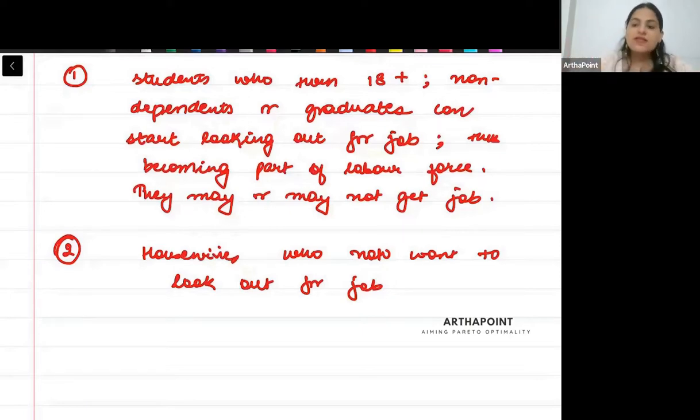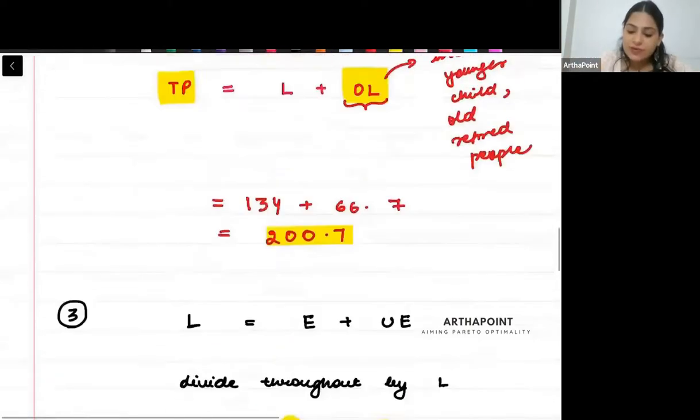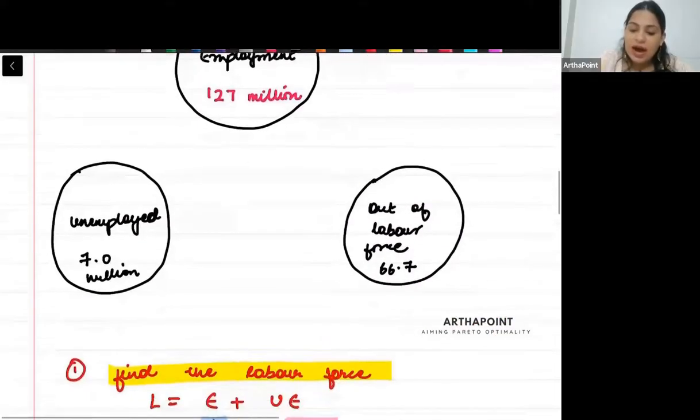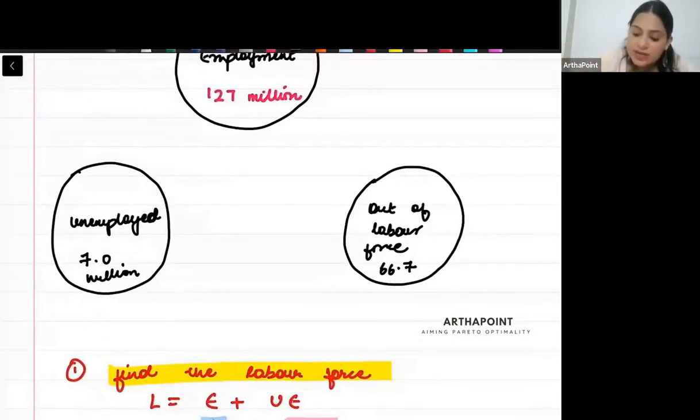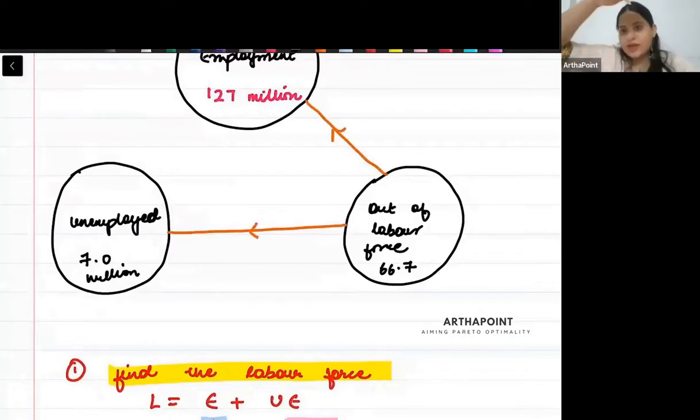So first thing that we have to understand is that from this out of labor force, अब हम आगे concept को बढ़ा रहे हैं, that some people will become part of the labor force. दोनों डायरेक्शन में आधे लोग एम्प्लॉय हो जाएंगे और आधे अनएम्प्लॉय हो जाएंगे. Some will get a job, some will not get a job, but they are becoming part of the labor force, right? Like housewives or any person.